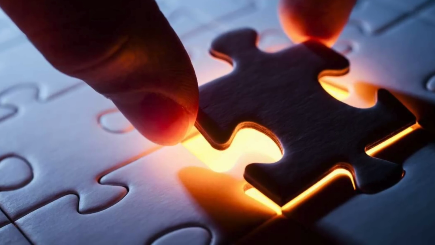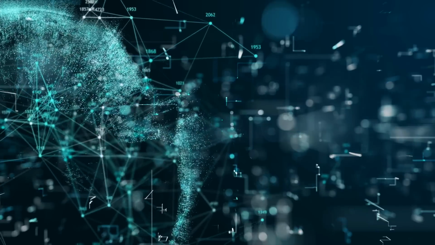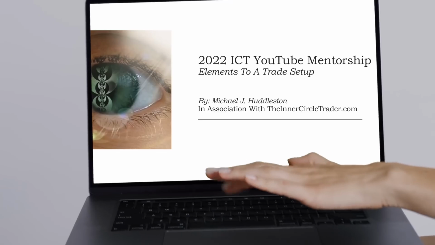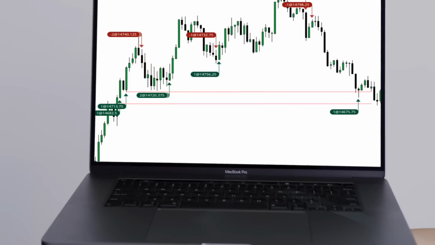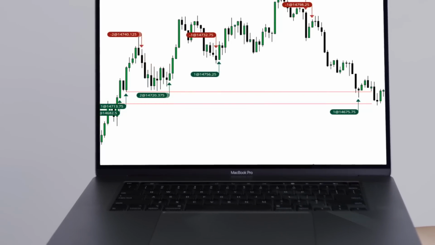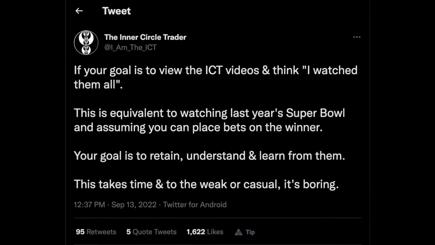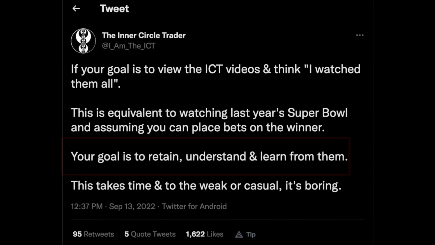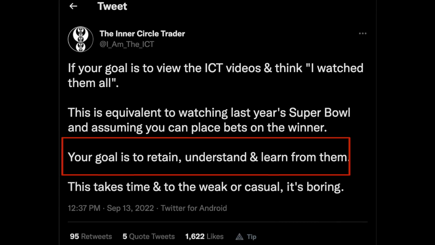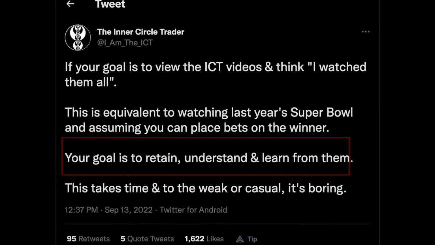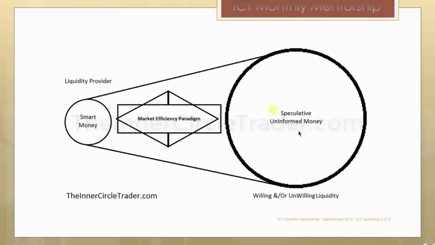There is a missing piece, a connection link between knowing and doing, a misconception between watching ICT videos and thinking that we know it all versus applying the knowledge in the market. Even ICT recently tweeted that understanding and retaining the skills is far more important than just watching all of his videos. There is nothing wrong with ICT concepts or the strategy itself.